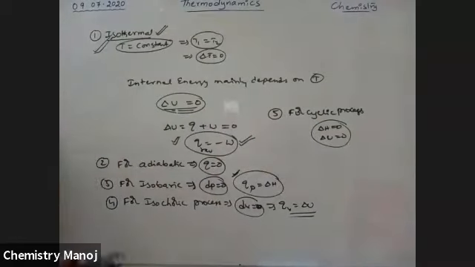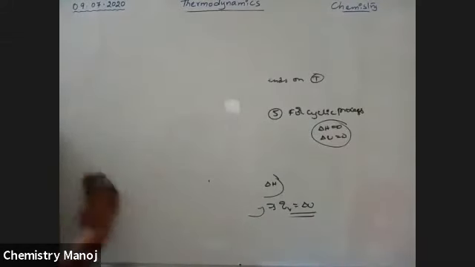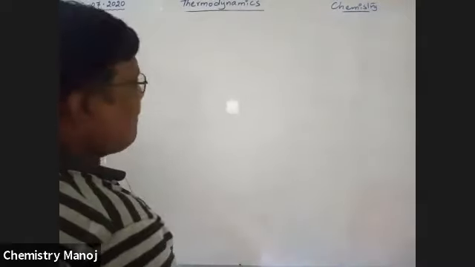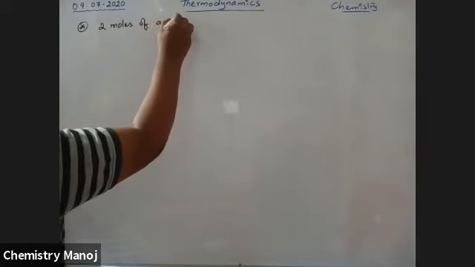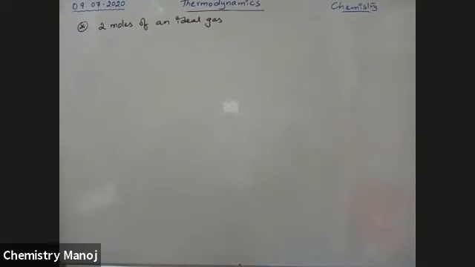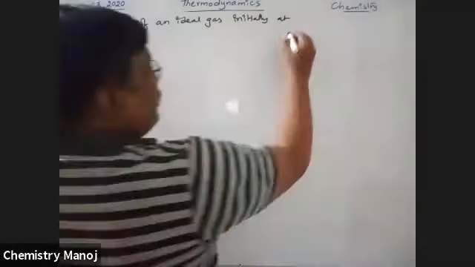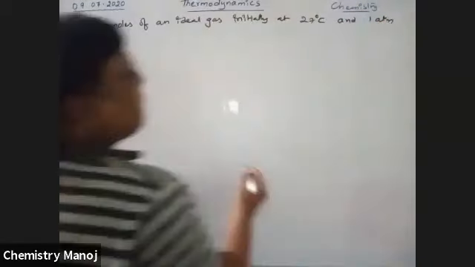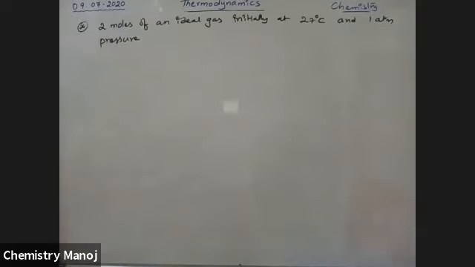Note down the problem, my dear boys. 2 moles of an ideal gas, initially at 27 degrees centigrade and 1 atmosphere pressure, is compressed